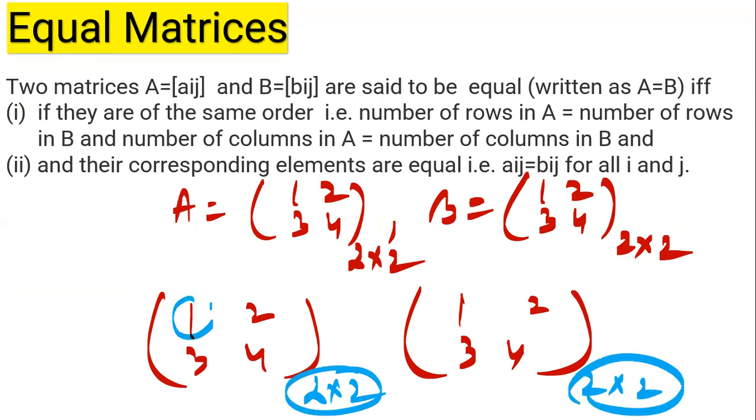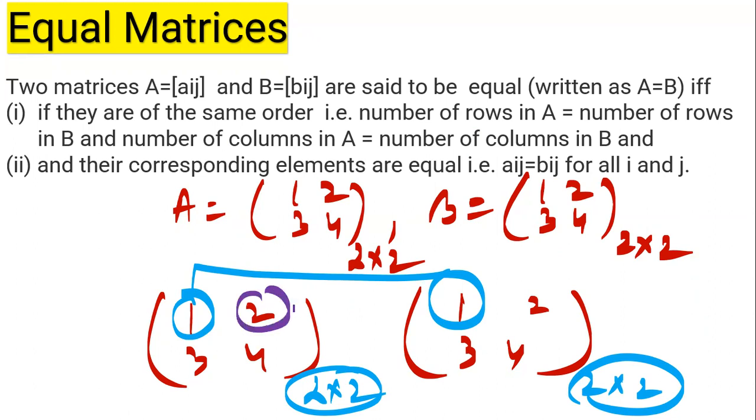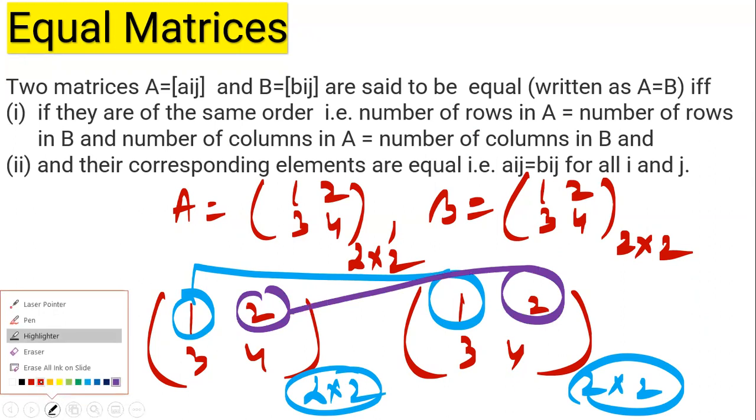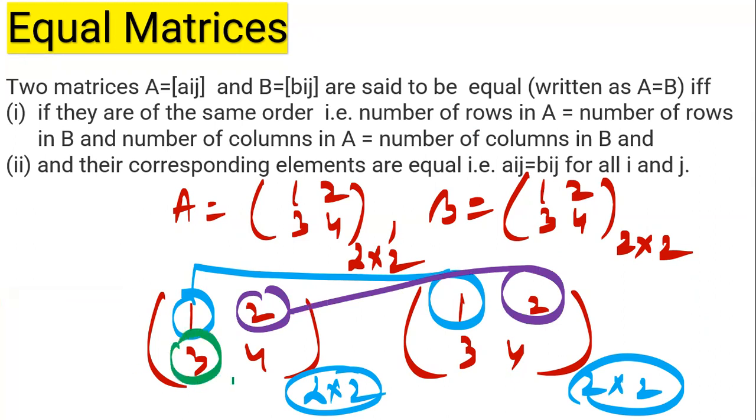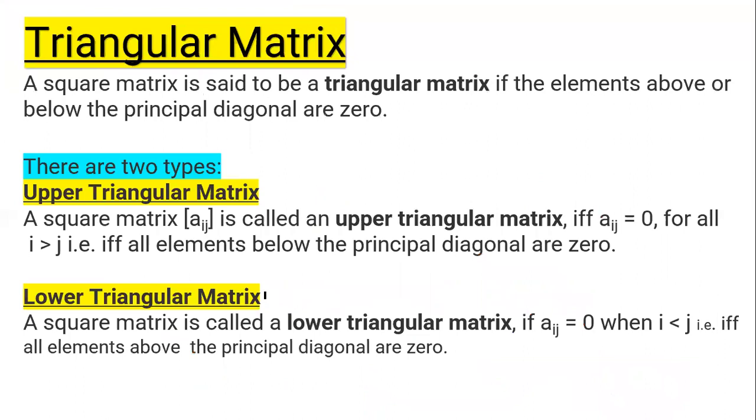Number 2, their corresponding elements: A11 is equal to B11, A12 is equal to B12, then A21 is equal to B21, A22 is equal to B22. So they are equal because they have the same order and their corresponding elements are also equal.